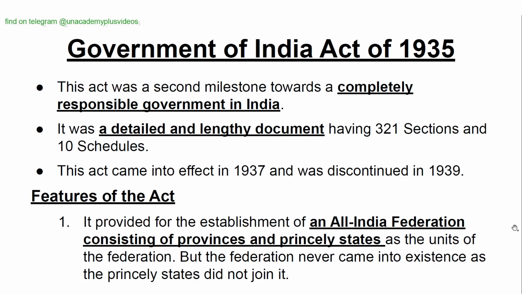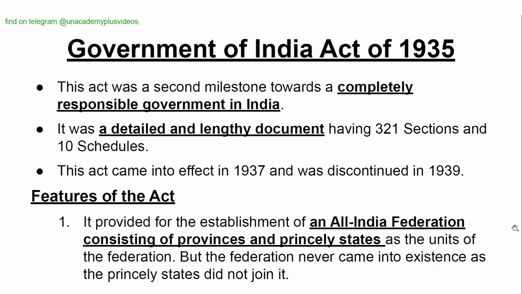Government of India Act of 1935. This act was a second milestone towards a completely responsible government in India. It was a detailed and lengthy document having 321 sections and 10 schedules. This act came into effect in 1937 and was discontinued in 1939.